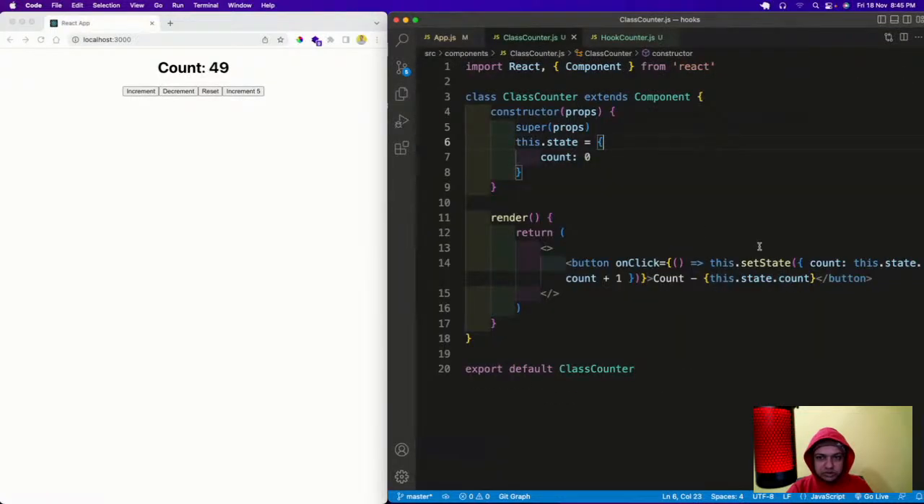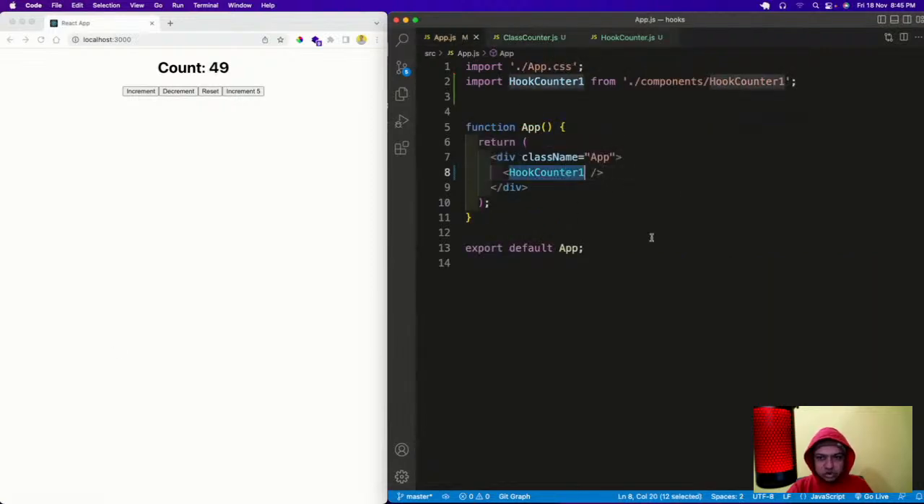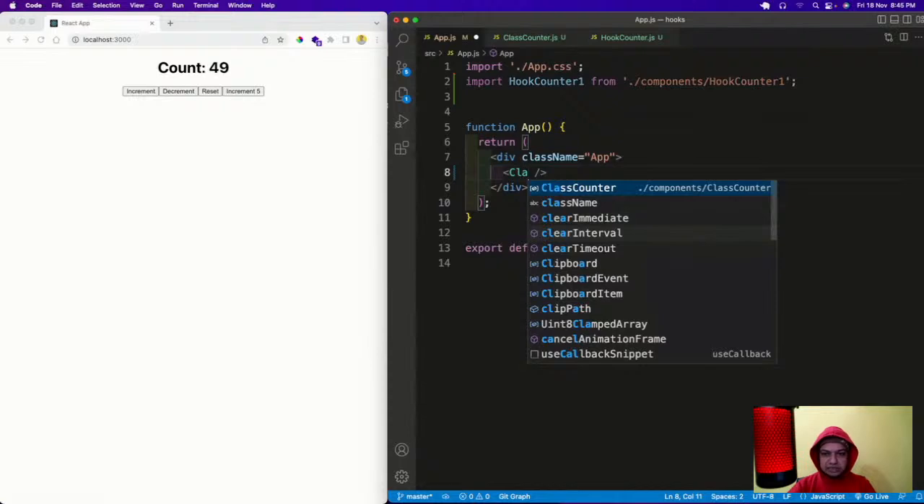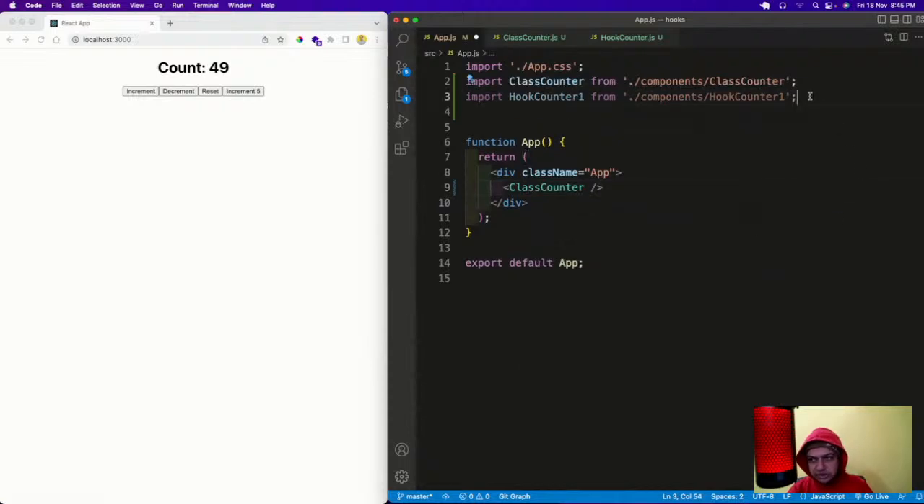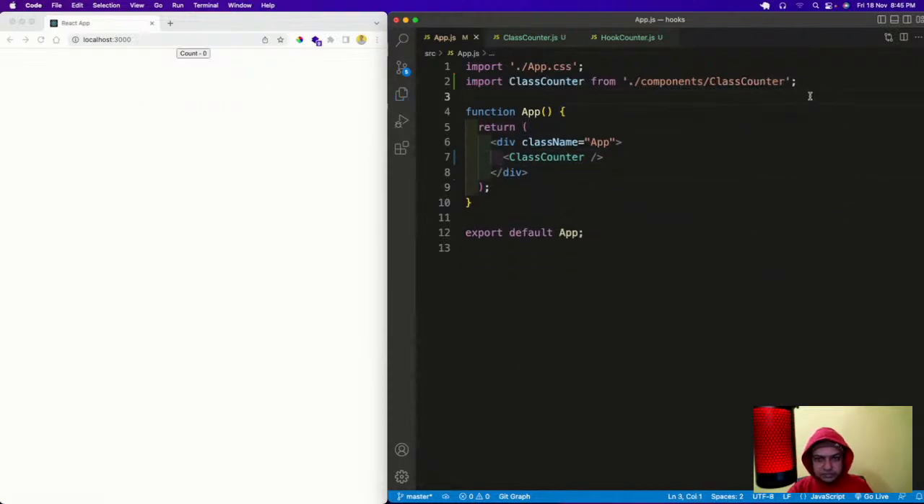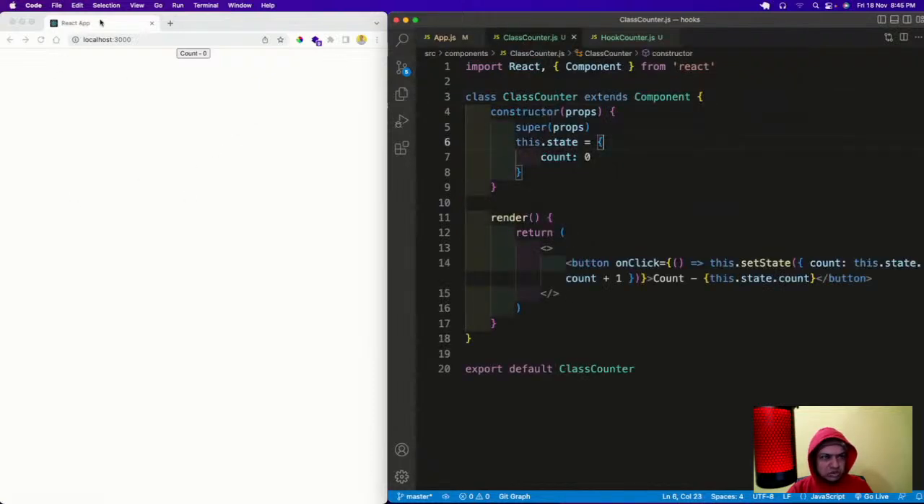So first thing, I'm going to go back to the old code of this one only. The first thing I want to show is that I will have a class counter like this. Save it. The class counter is showing count as 0. I want this count to be shown instead of this React app also. So how can we do that?